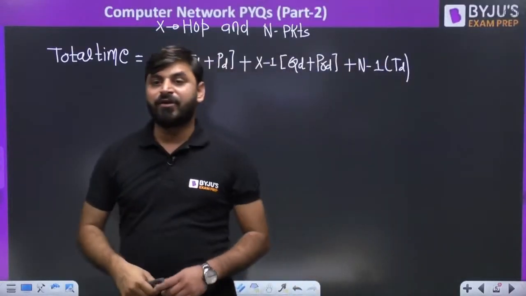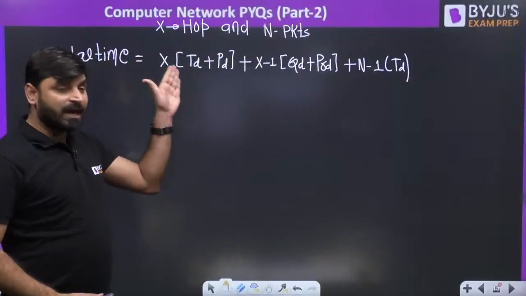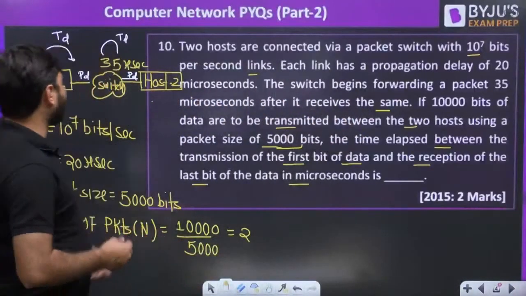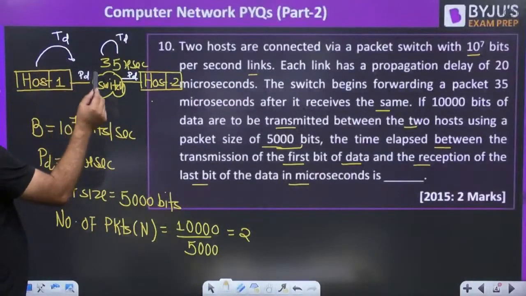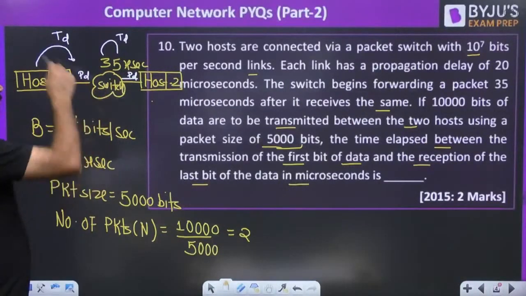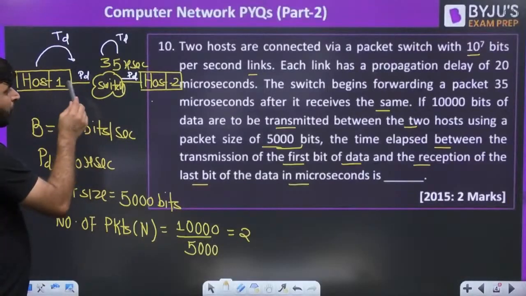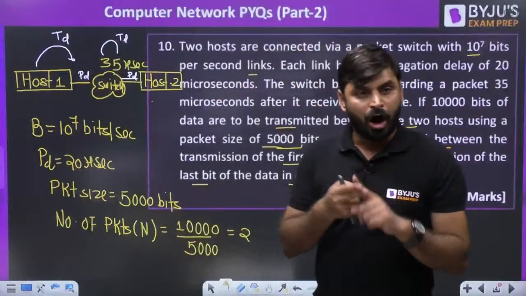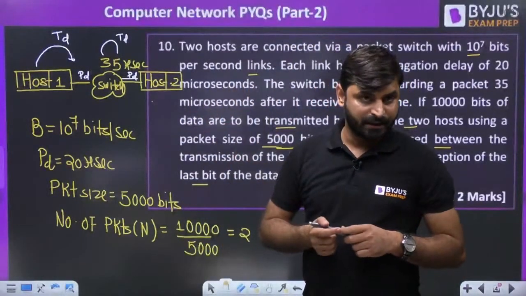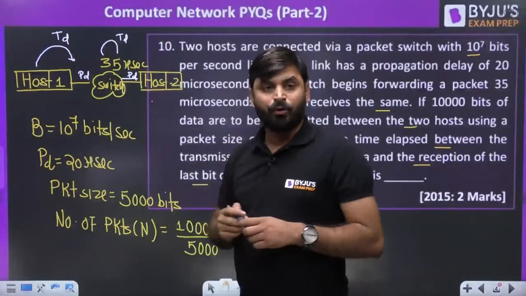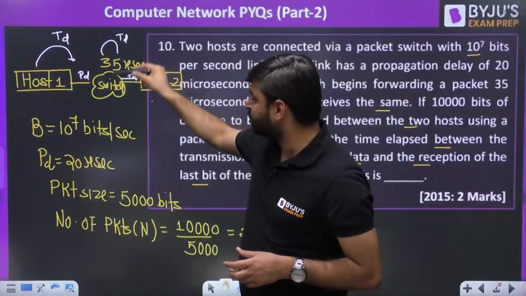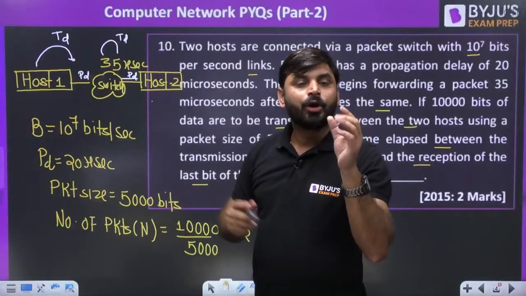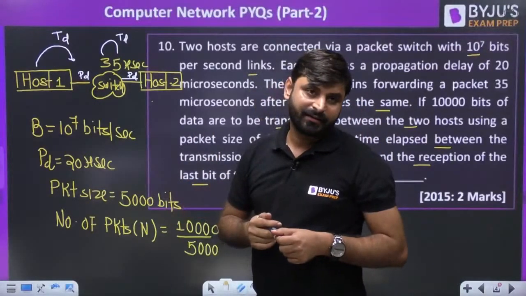So, my dear friends, the first packet will take x times transmission delay and x times propagation delay. Why? Here, how many hops? 2 hops. One transmission delay here, one transmission delay here. 2 hops, so 2 times transmission delay and 2 times propagation delay. And if we have 2 hops, there is only one switch or router, so only one time queuing delay or processing delay.